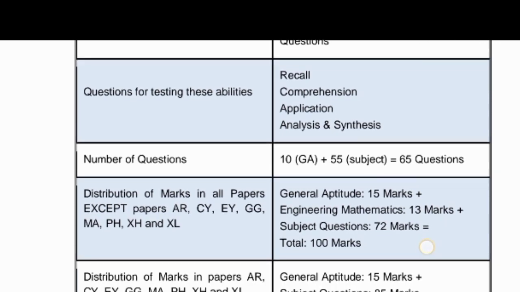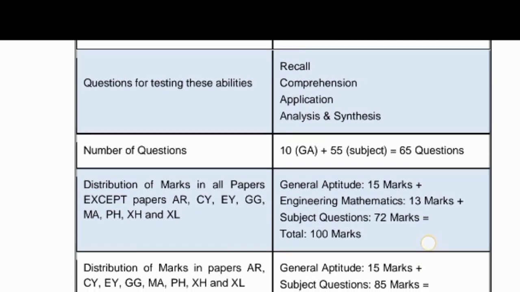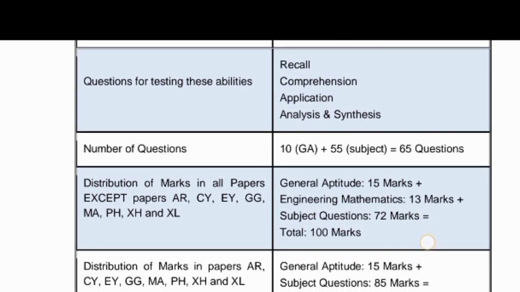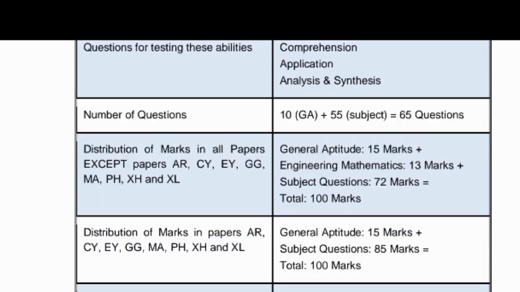The distribution of marks in papers such as civil, electronics, computer science, information technology and mechanical will have no change in how questions are asked. General aptitude is around 15 marks with 10 questions.